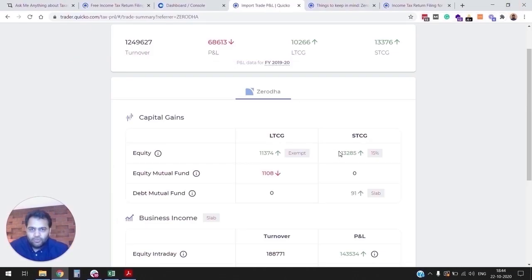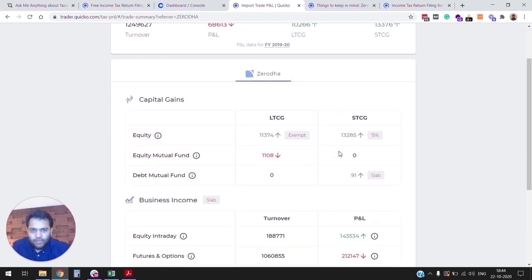Coming back onto the trade summary page, where Quaco adds a lot of value is by overlaying tax treatment data on top of your trading activity. In your tax P&L report, what you see is your long-term and short-term gains and your trading turnovers and profit and loss. But what Quaco additionally provides is the tax treatment. At what rate are you taxed?